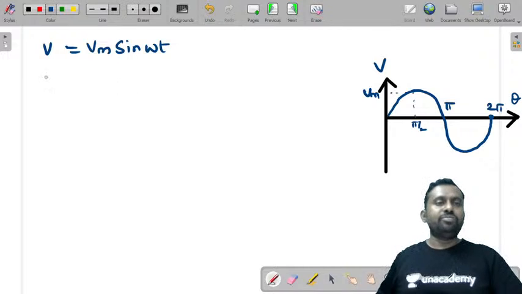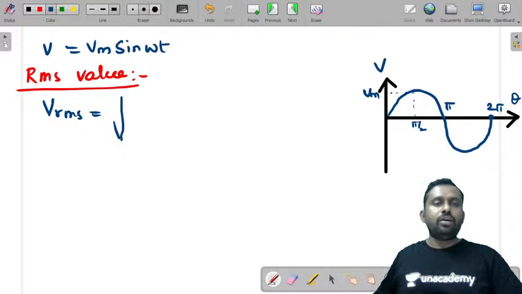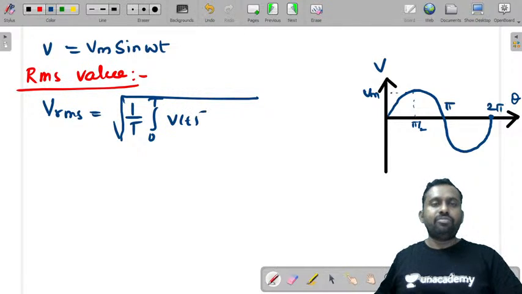Now if you want to find RMS value, that is Vrms is equal to root over 1 by T integral 0 to T V of t whole square d theta. Let us take it as V of theta and d theta.